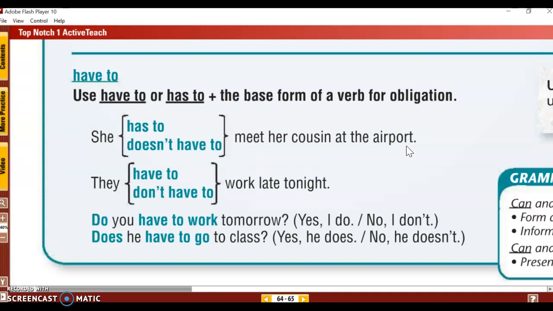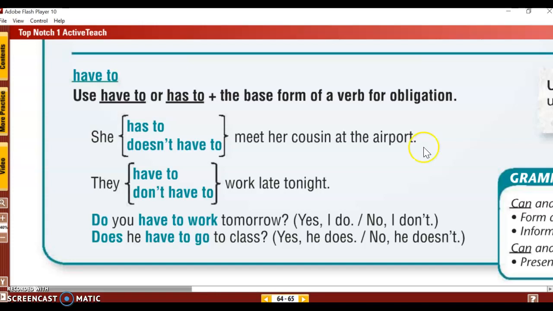Now, what if this woman's uncle goes and picks up her cousin and says, it's okay, I have your cousin, I'm bringing her to your house. Oh, now she doesn't have the obligation. Now it's a negative obligation. She doesn't have to meet her cousin at the airport. Why? Because her uncle picked up the cousin for her.